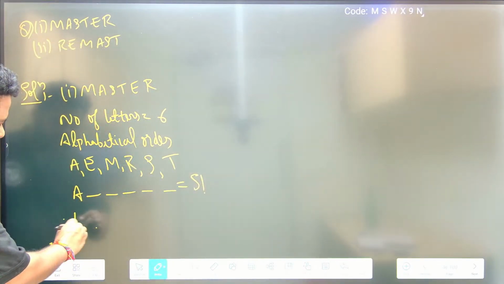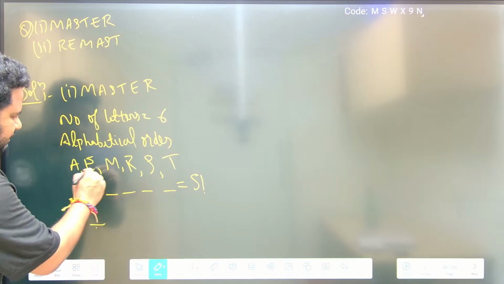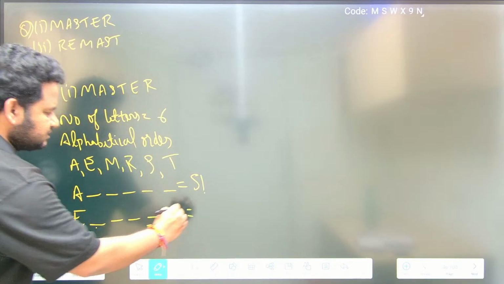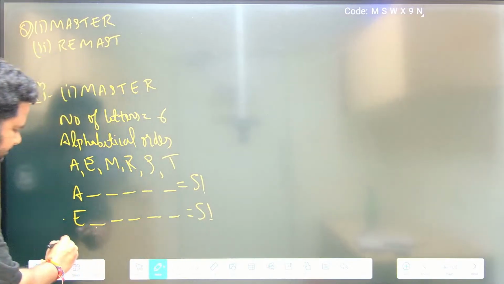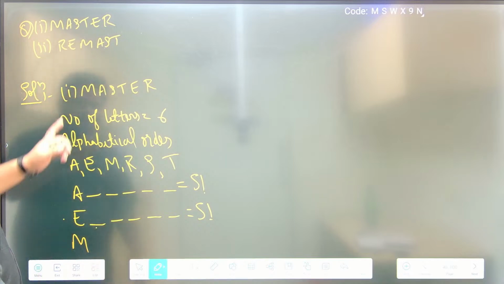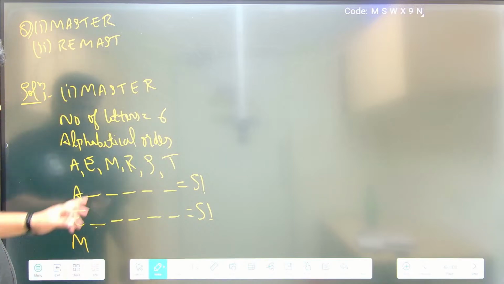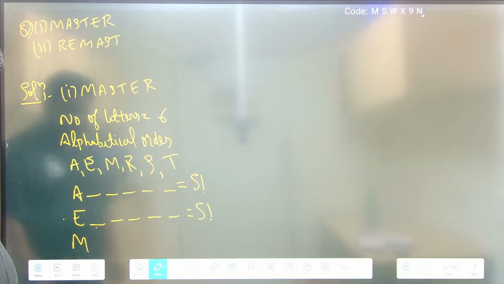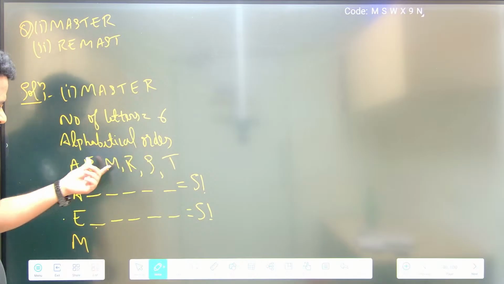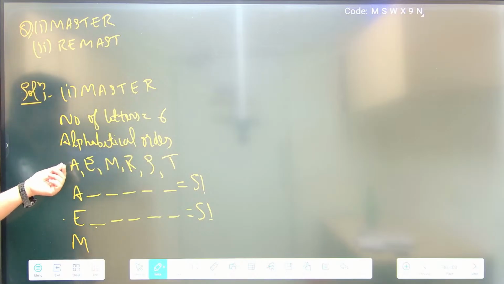The next letter is E. After E, the letters are A, M, R, S, T, so there are 5 other letters, and they can be arranged in 5 factorial ways. Now look at M, the letter we want because of MASTER. After M, if I start with alphabetical order, I am having A.